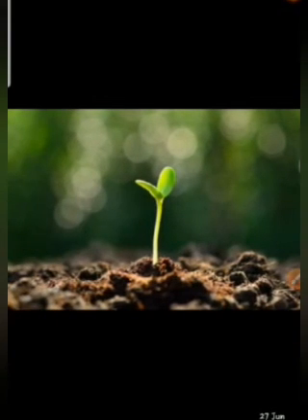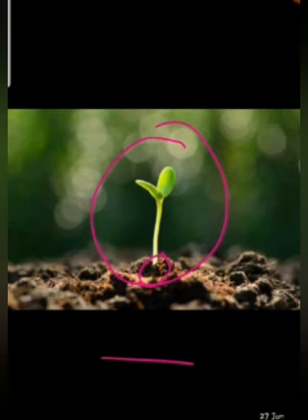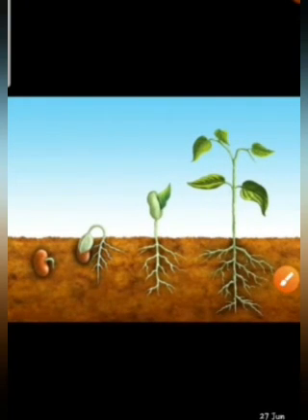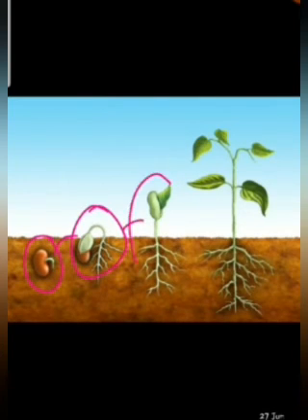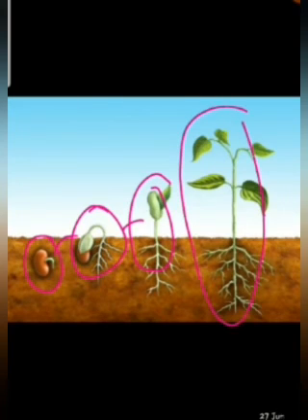See here, children. This is a seedling, and this seedling grows from the seeds. See, this is a seed, and from these seeds the seedling grows, and further it grows, and finally it grows into a big plant.